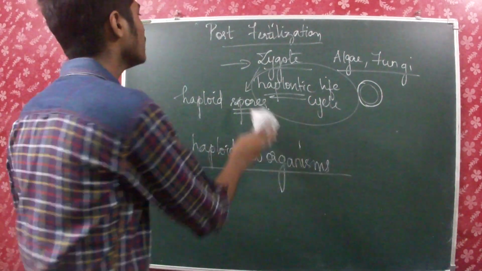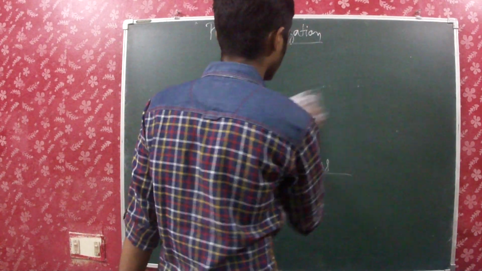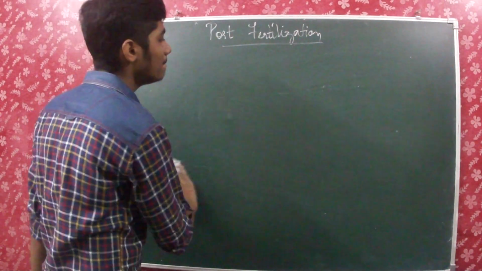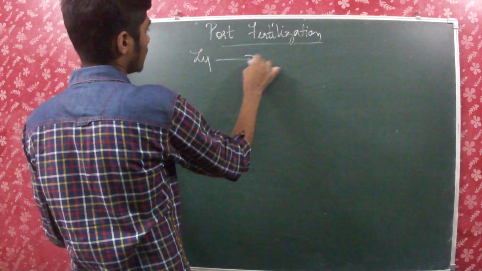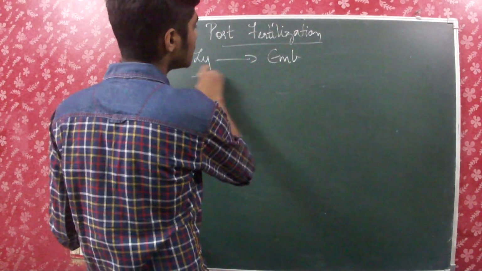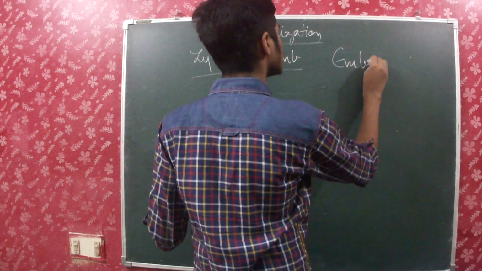And then what happens after the zygote is formed? What's the next step? Embryogenesis. That is the formation of the embryo. Zygote becomes embryo, and this process is known as embryogenesis.